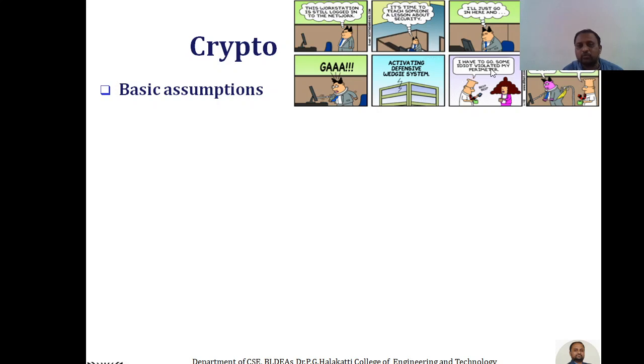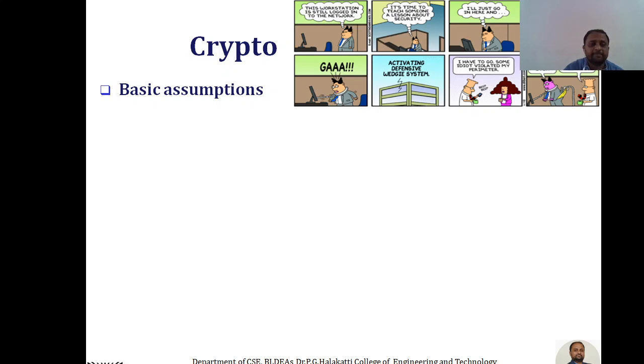I have to go, some idiot violated my perimeter. Please make it stop. Then how would you learn? So this is a very simple image which gives you something about security.